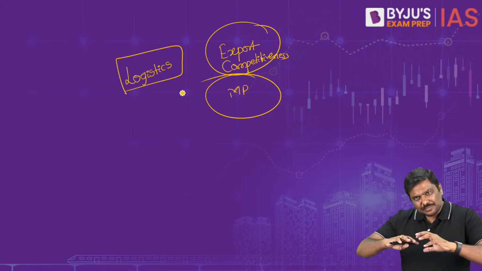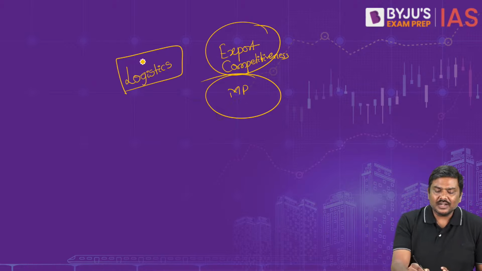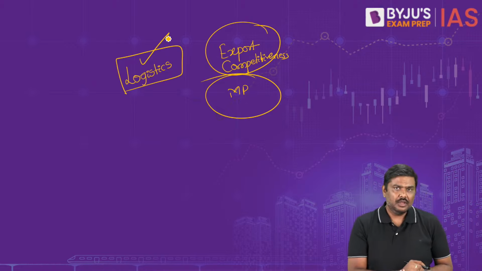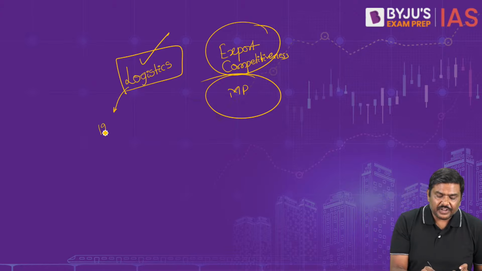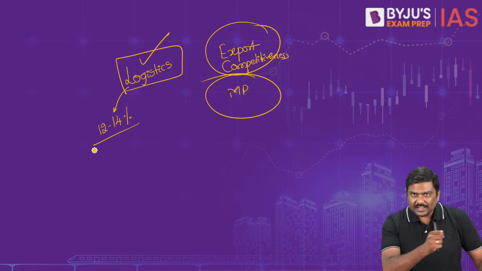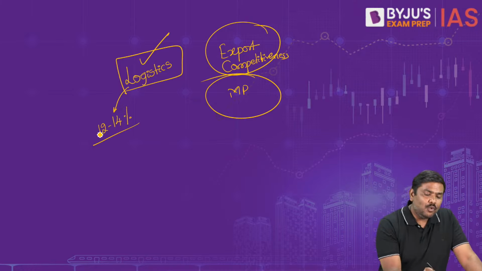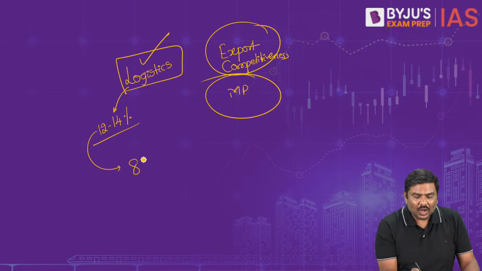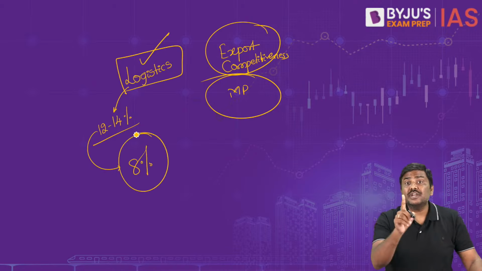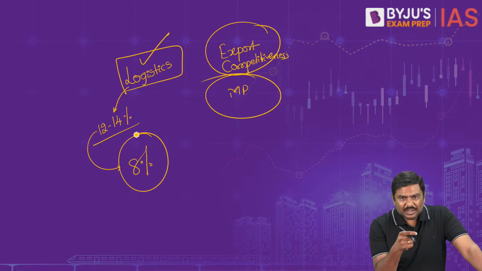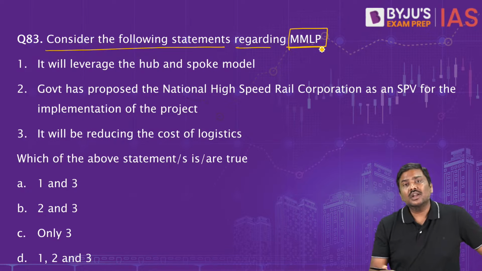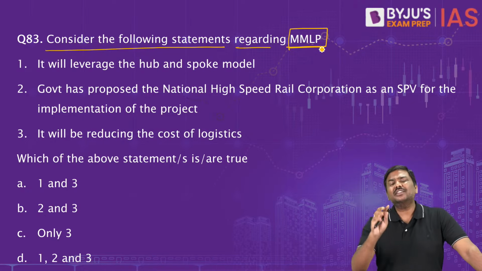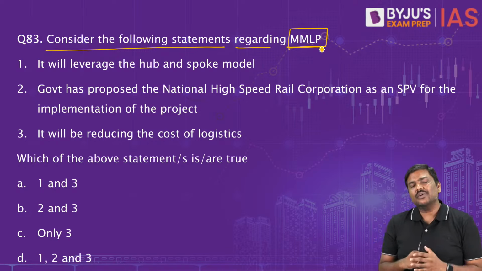So Government of India has been taking various measures in order to address the issue of cost of logistics. Very often government data itself says the cost of logistics in case of India is in the range of 12 to 14%. I want to drag this down to around 8%. That is the objective of Government of India. Now one of the measures that they have taken is the concept of multimodal logistics parks. More than 30 such parks have been proposed now in India.